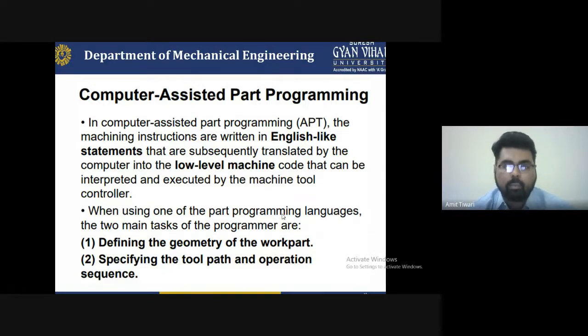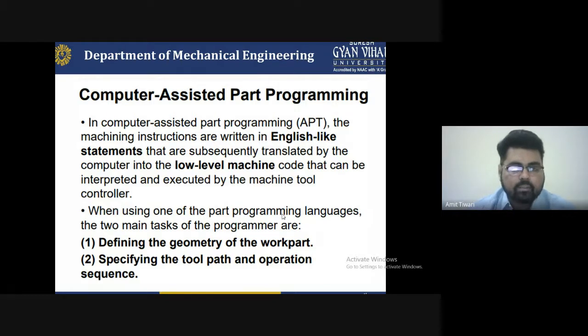When using one of the part programming languages, the two main tasks of the programmer are as follows. First is defining the geometry of the work part, and another is specifying the tool path and operator frequency.